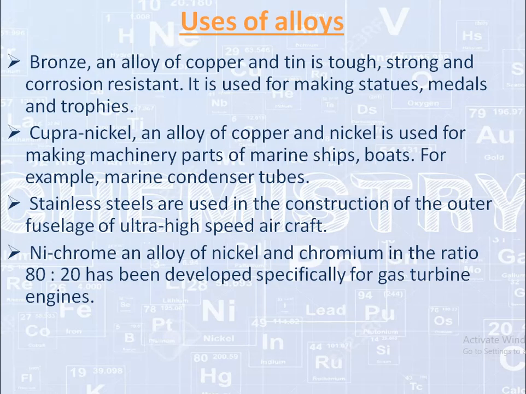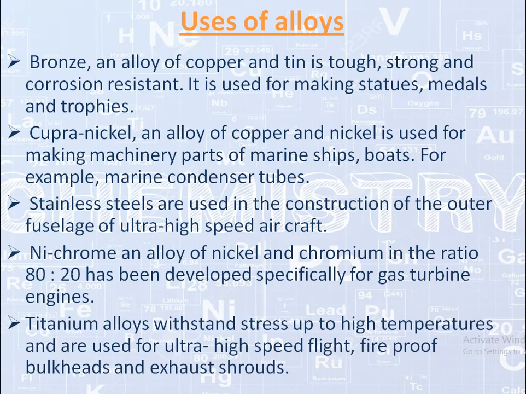Nichrome, an alloy of nickel and chromium in the ratio of 80-20, has been developed specifically for gas turbine engines. Titanium alloys withstand stress up to high temperature, meaning titanium remains unaffected by high temperature, and are used for ultra high speed flights, fireproof bulkheads, meaning barriers between the compartments of ships and aircraft, and exhaust struts.